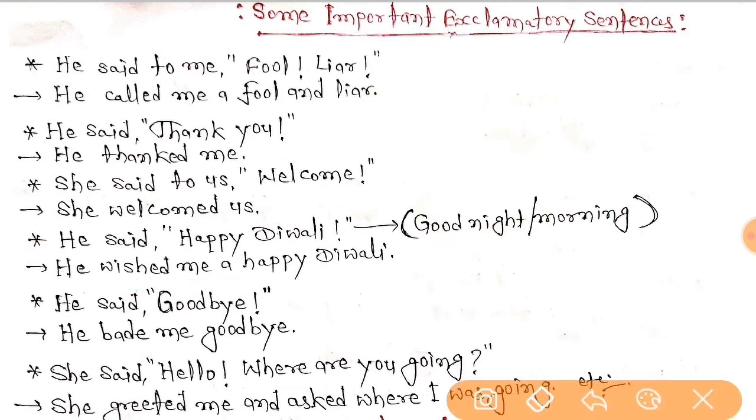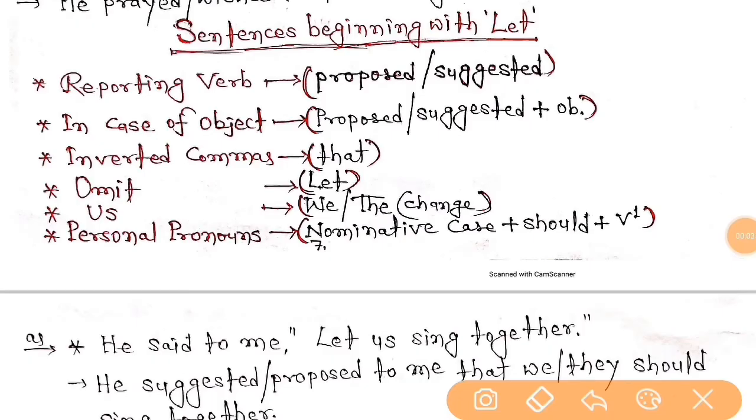So remember, these are the things that you have to keep in your mind. She said, hello, where are you going? She greeted me and asked where I was going. Right, everybody? Yeah, so students, now sentences beginning with let.